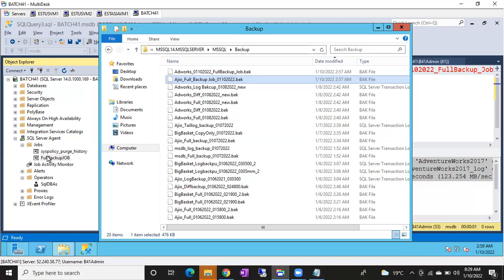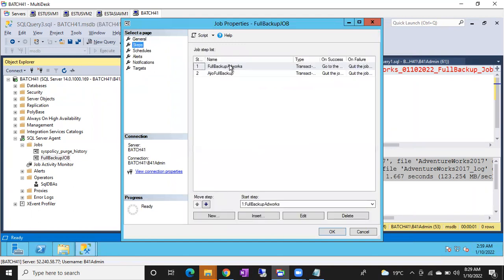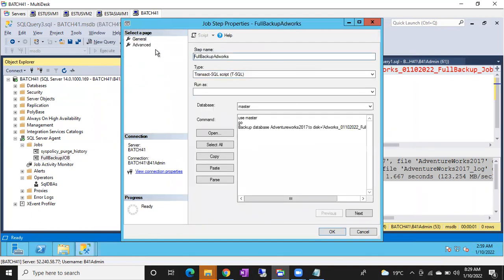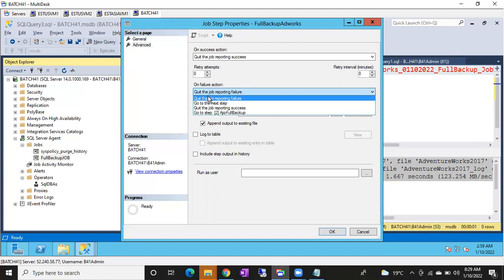If you go to the steps, here I want to change it. You can simply change any step. If I don't want to execute the next step, you can simply quit it. If you choose quit the job reporting success on success action, once step 1 has succeeded, it will quit. On failure action, if you want to quit, you can quit, or if you want to go to the next step, you can. Even though the step failed, if you still want to proceed to the next step, you can proceed.